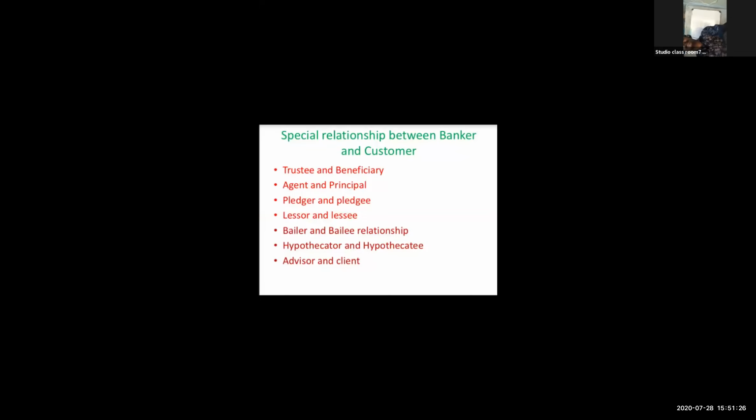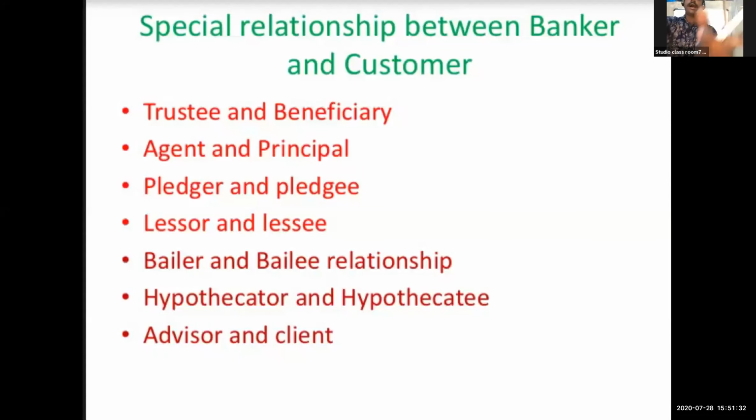so that is the Bailor and Bailee relationship. So next one, hypothecator and hypothecatee. It is just like a pledger and pledgee.